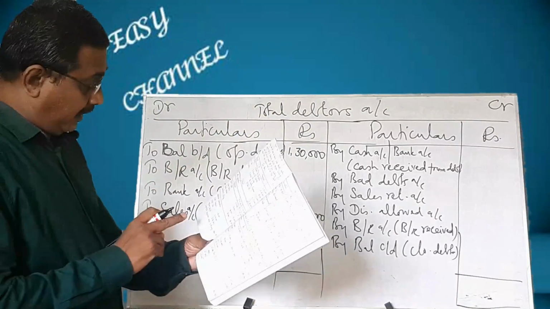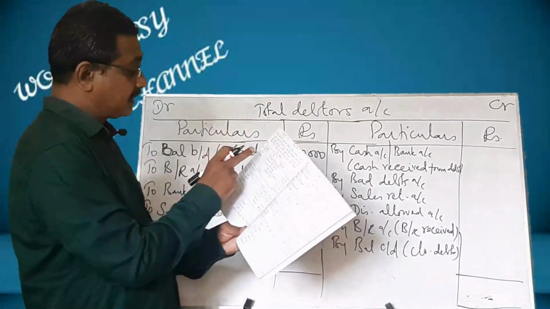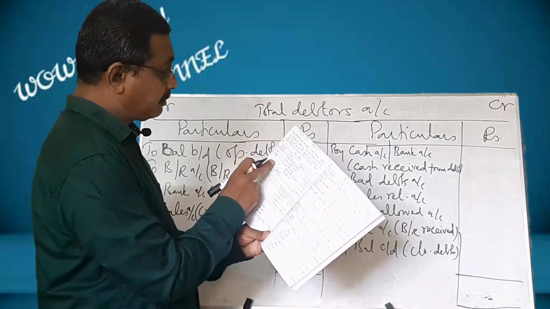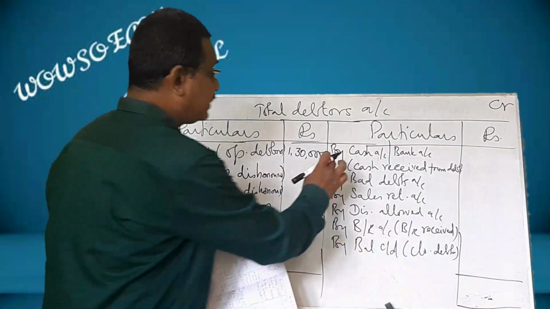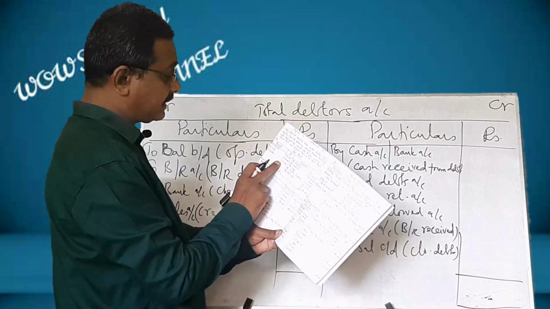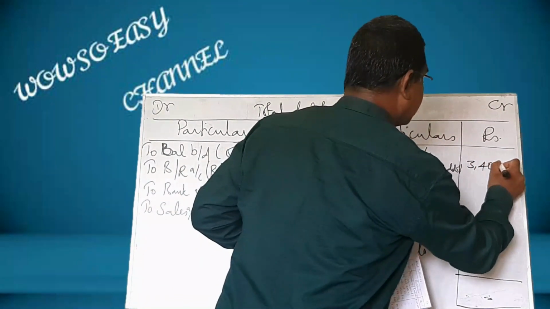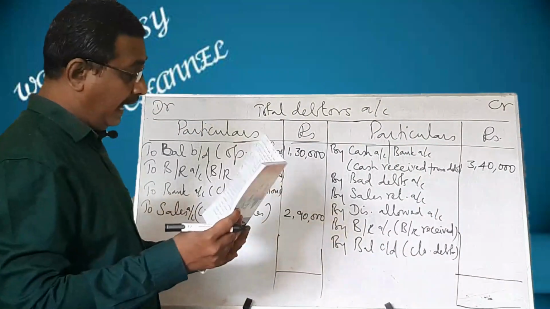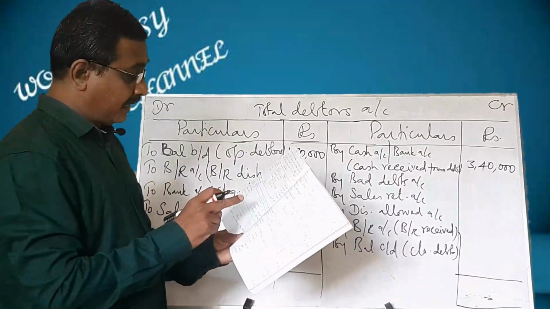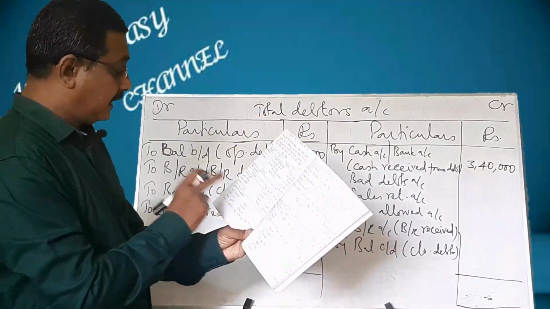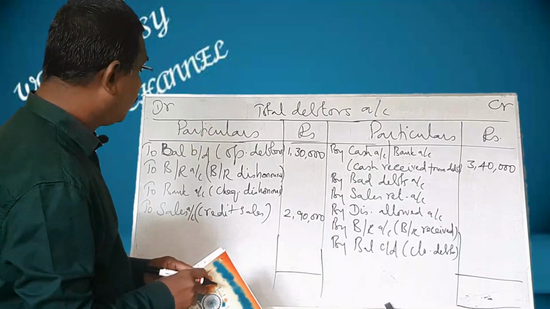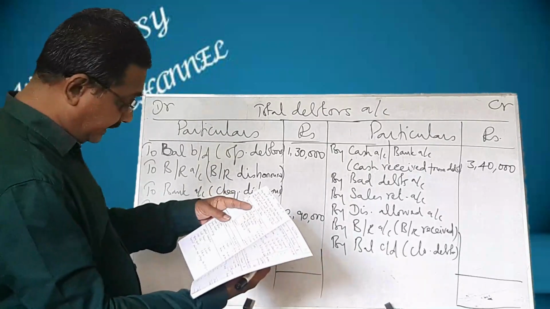And what are the things given? Sales is debtors. Debtors means cash received from debtors, and this one is cash received from debtors, that is 3,40,000. And what are the things given? Other things? Nothing is given. So, go for balancing these two.